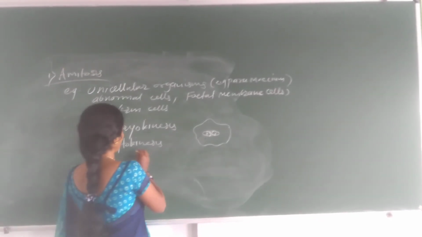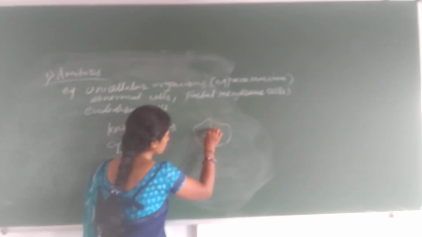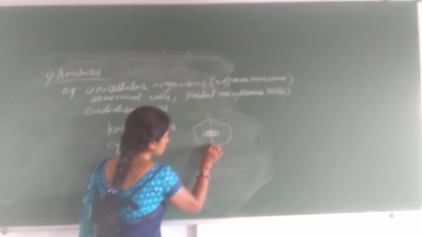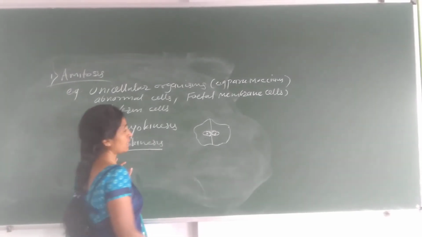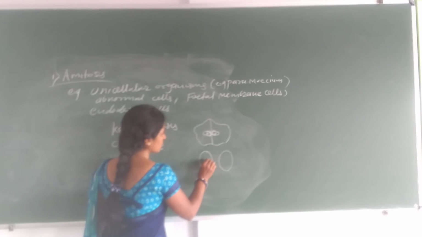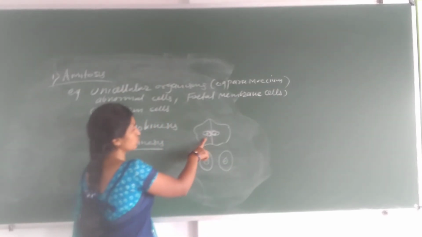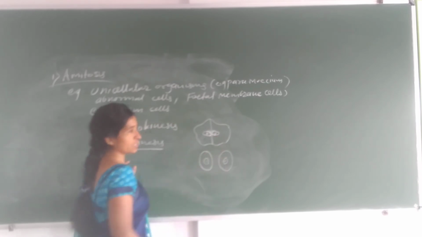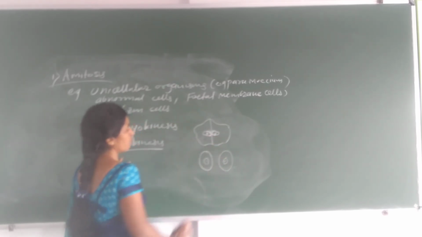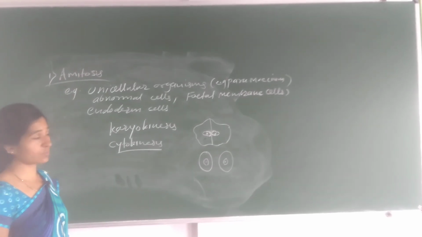Then what is meant by cytokinesis? A division of cytoplasm. In this way the cytoplasm divides, and finally we get two cells, each containing one nucleus, two new organisms.